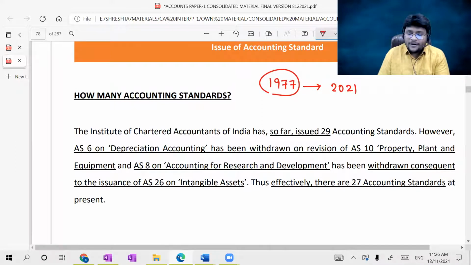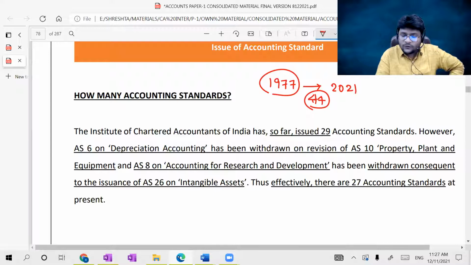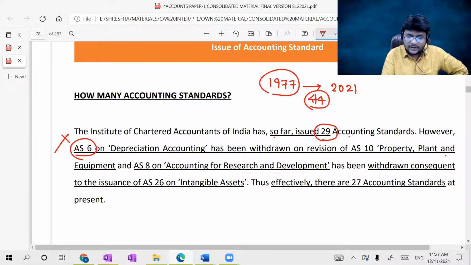Okay. Almost how many years? 23 plus 20, 43, 44 years. In these 44 years, total how many accounting standards were introduced in India? Let us see. The Institute of Chartered Accountants of India has so far issued 29 accounting standards. However, AS 6 on depreciation accounting has been withdrawn on revision of AS 10 property, plant and equipment. That means AS 6 is not there, which was clubbed into AS 10,